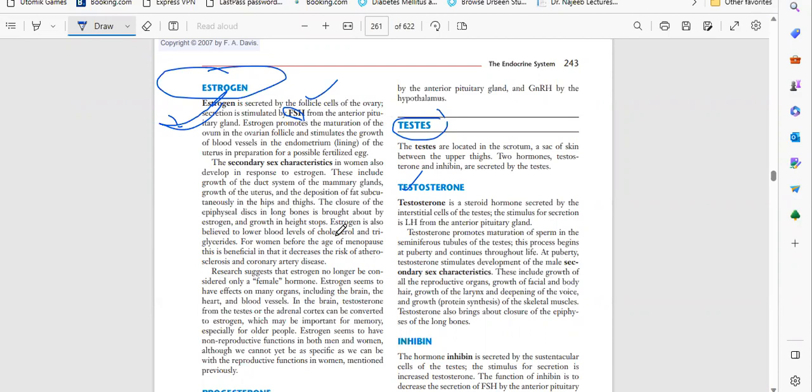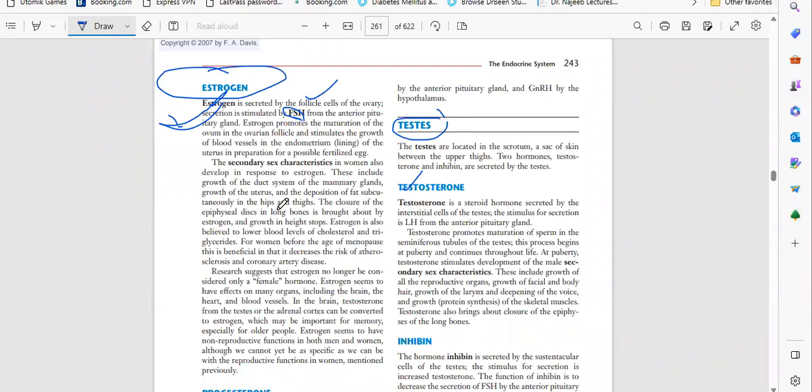Okay, the other function is growth of the ductal system, meaning the secondary organs in women are developed. Subcutaneous fat also develops. And we have long bones; growth of long bones is also stopped.